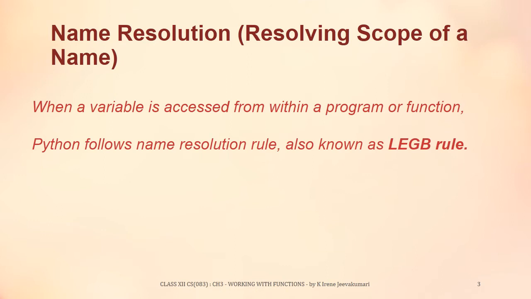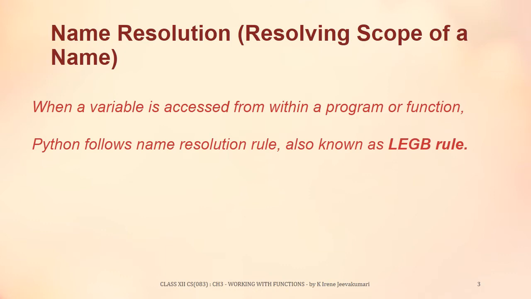Global namespaces are created when the execution of the main program starts and available throughout the program run. Built-in namespaces are created when we start Python interpreter and exist as long as the interpreter runs. And also each module creates its own namespaces, so the namespaces are isolated.